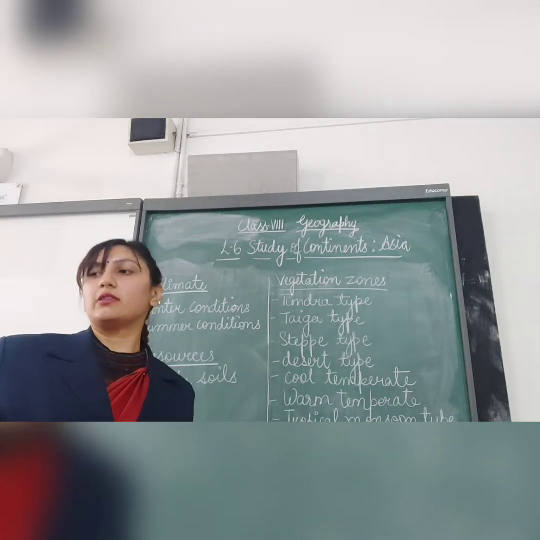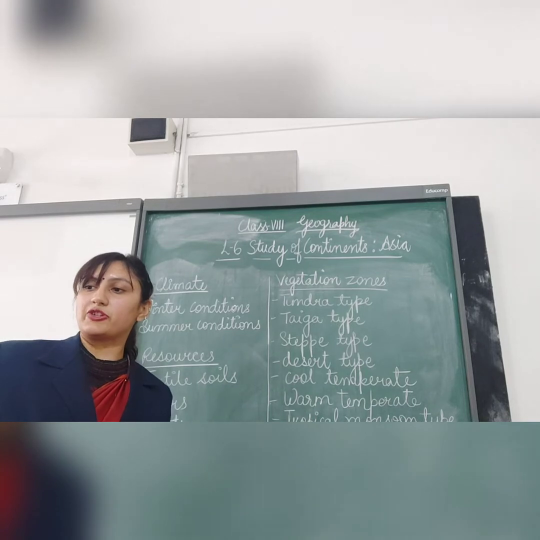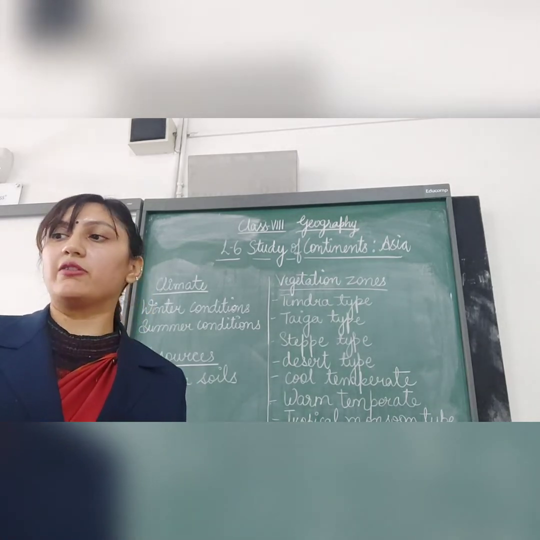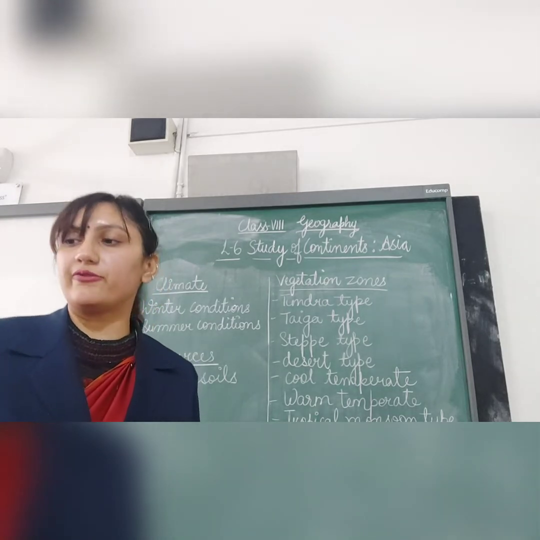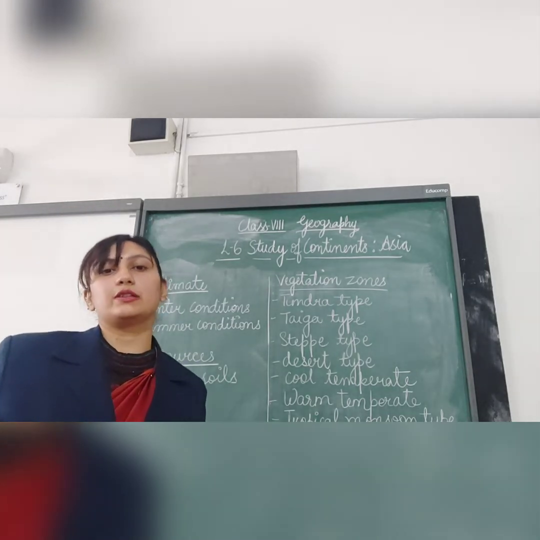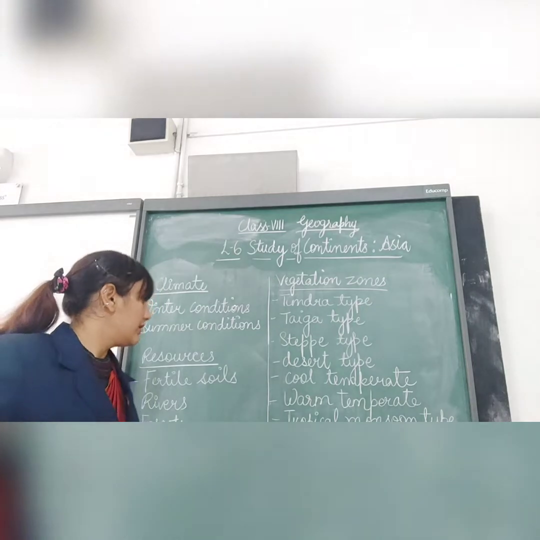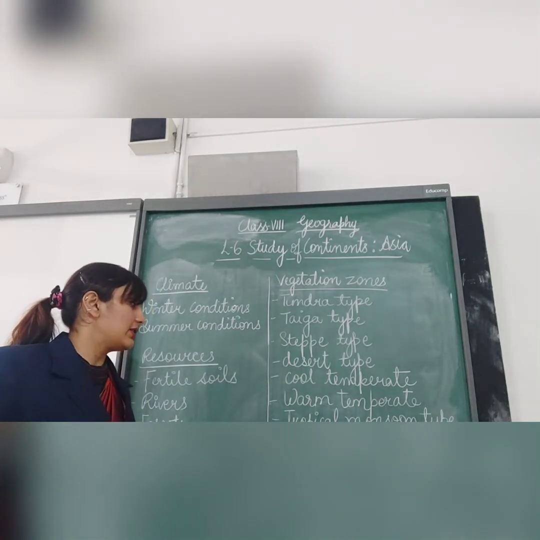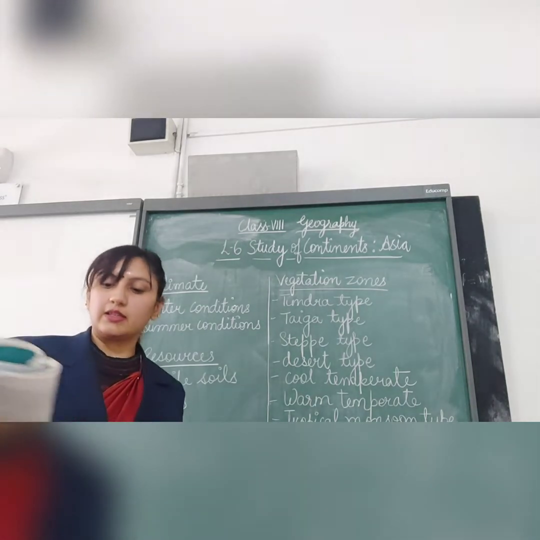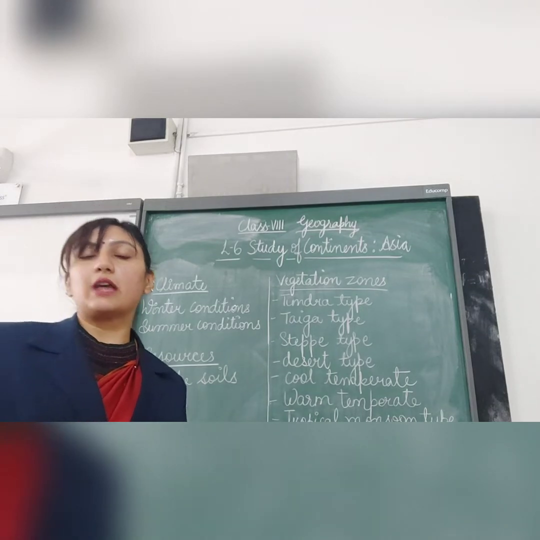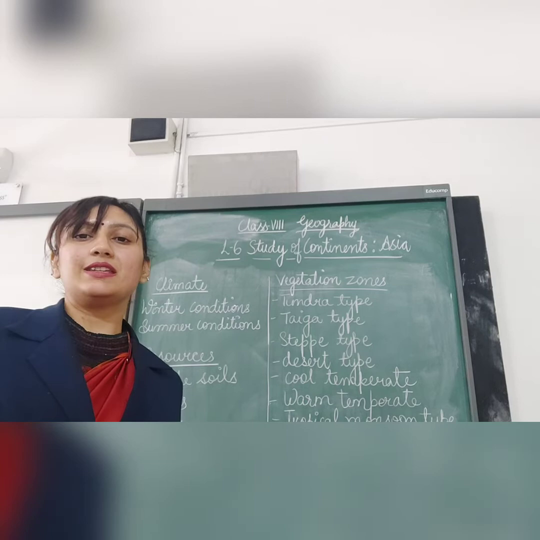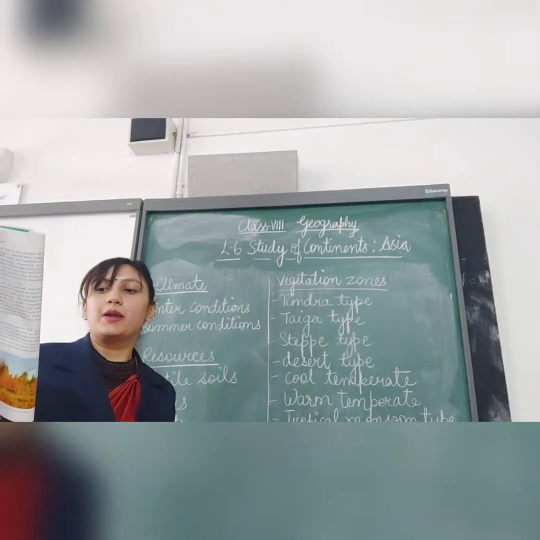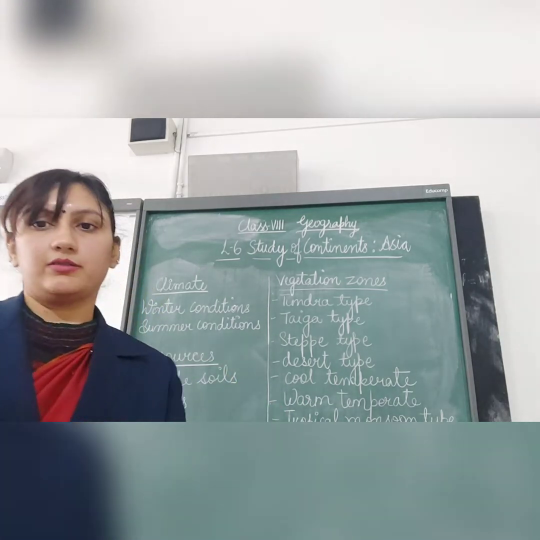Equatorial is in the southernmost part of Asia around the equator, where the climate is hot and wet throughout the year and the annual rainfall is above 300 centimeters. Now the last one is the Mediterranean type. This is in parts of southwestern Asia along the Mediterranean Sea and the Black Sea. This type of area has the Mediterranean type of climate.